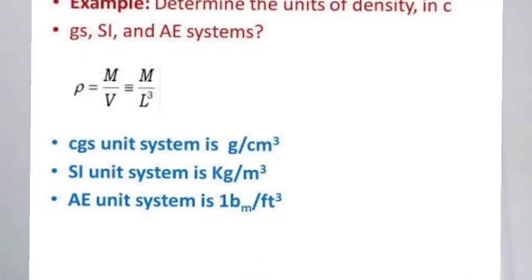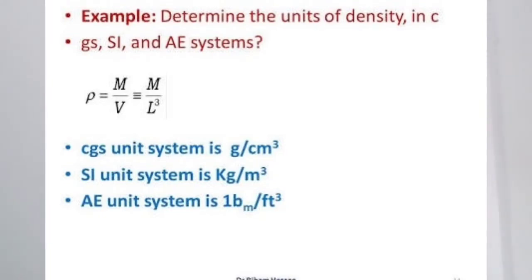If the mass of 1 liter of water is 1 kilogram, then what is its density? The density of water is 1 gram per cubic centimeter or 1 kilogram per cubic meter.